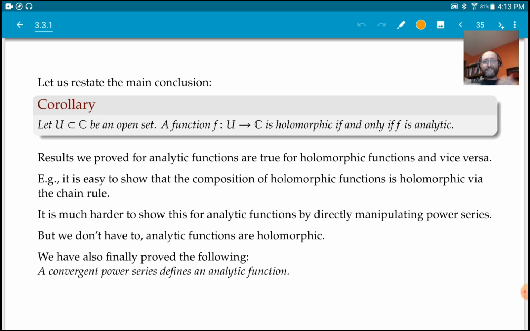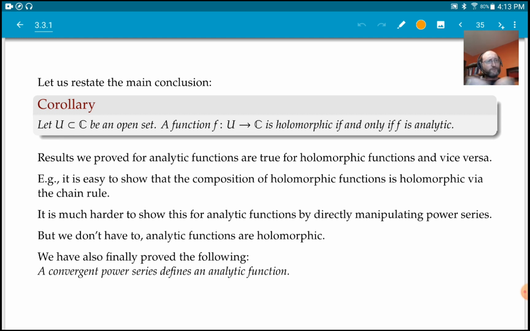But one thing that we didn't prove then is about a power series done at a single point. So you have a convergent power series, converges in a disk. All that we proved before was that it is holomorphic. We could differentiate it, and the derivative was a power series. But we didn't really know that the function has a power series at other points.